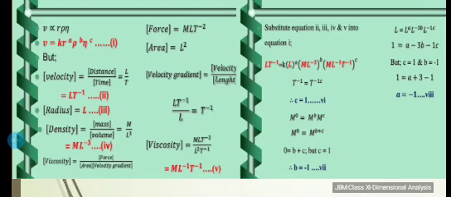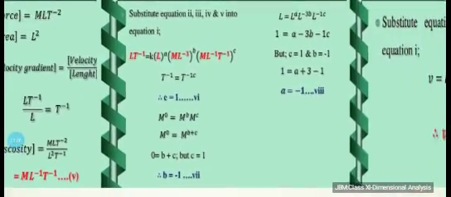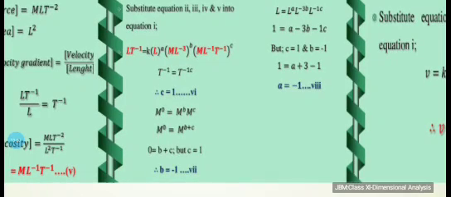So now that we are aware of the dimensions of all the quantities given on both sides of the equation, we will substitute this in equation number 1. As you can see, equation number 1 is written in red line. Substituting the dimensions in equation 1, we obtain L T to the power minus 1 equal to k times L to the power a, M L to the power minus 3 to the power b, and M L to the power minus 1 T to the power minus 1 to the power c. Now we will compare the powers on both sides. We will take similar terms and start comparing the powers.